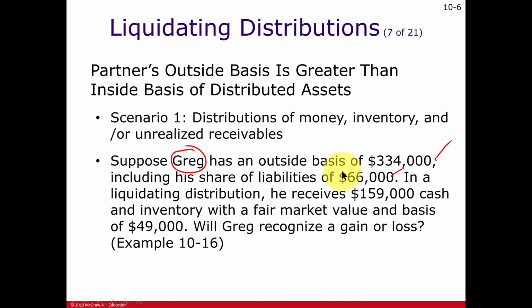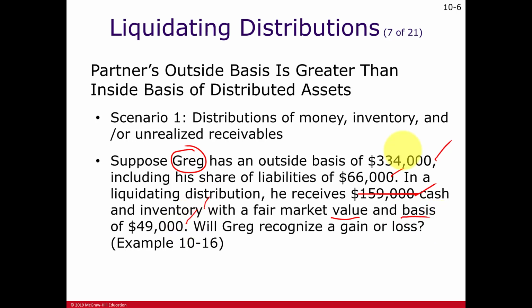And then another thing he's getting is this cash, this money, and also inventory. That's a hot asset, yeah? But in this case, it's not too hot because it's worth the same thing as its cost, 49,000.